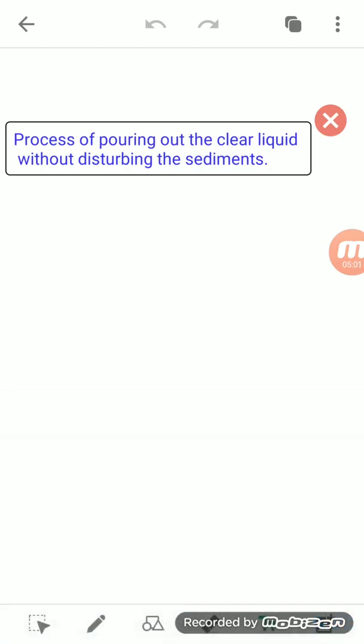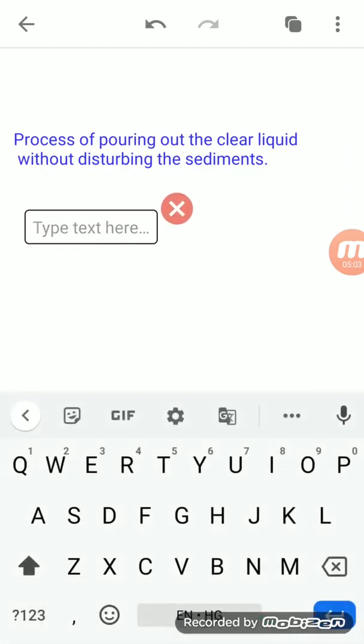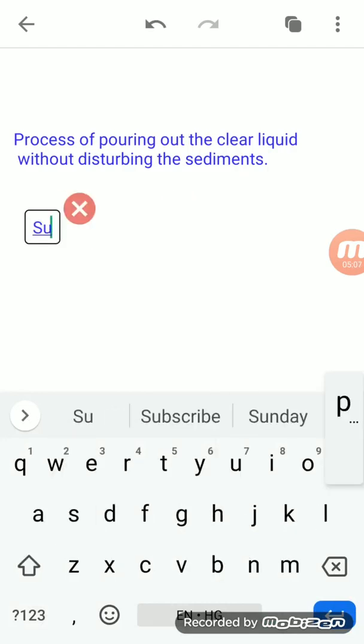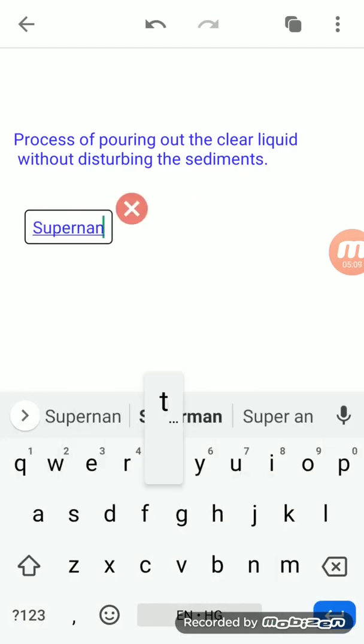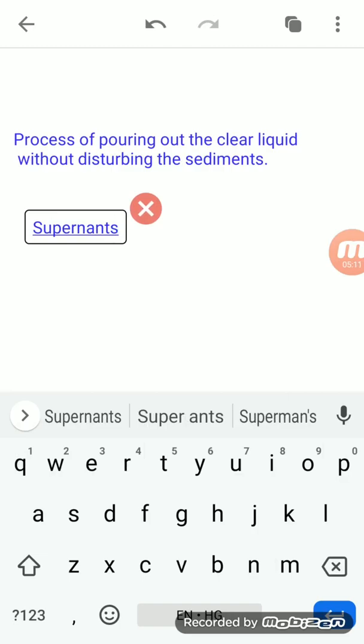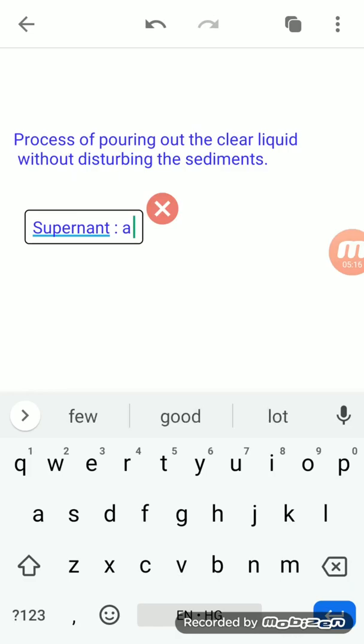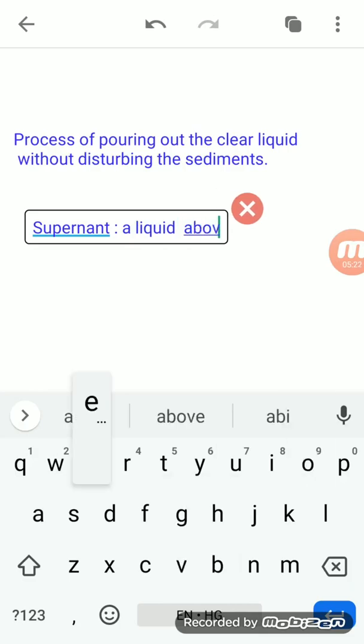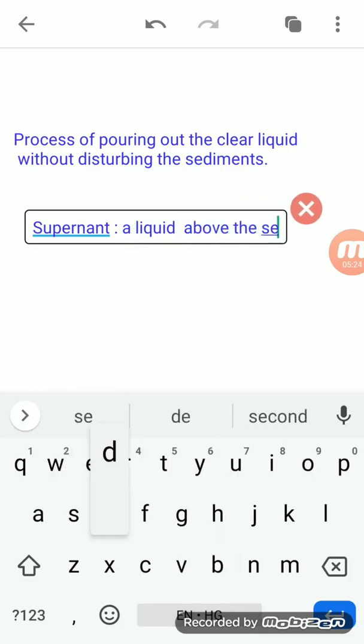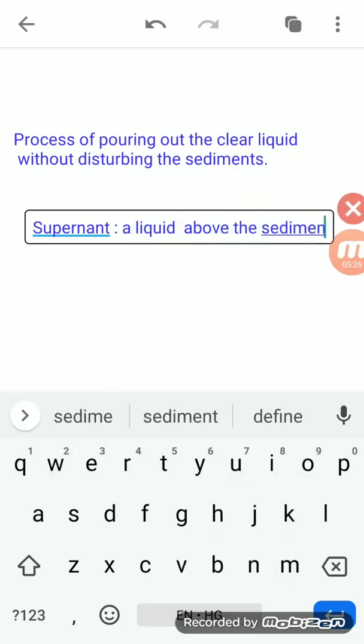The liquid which is present above the sediment is also known as supernatant. So what is supernatant? It is the liquid above the sediments. So this is the supernatant.